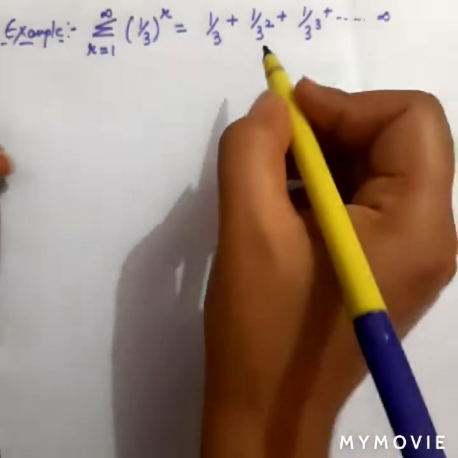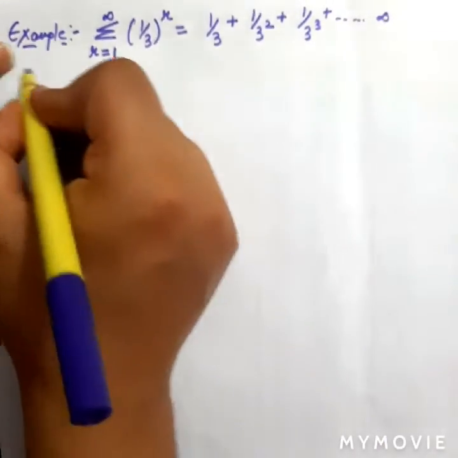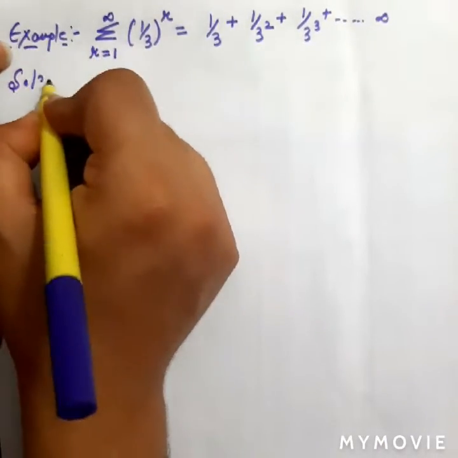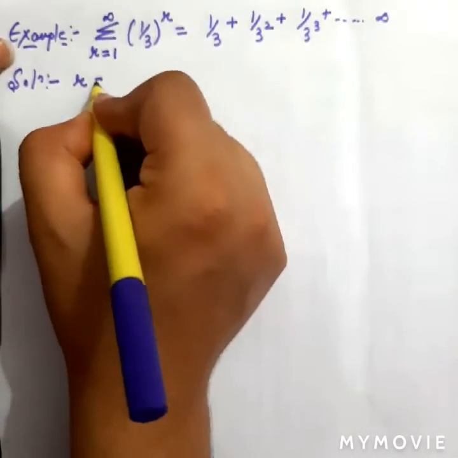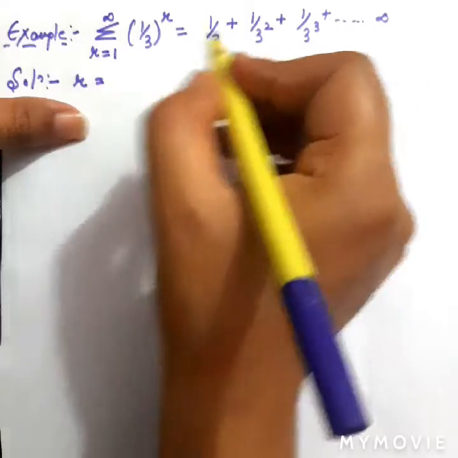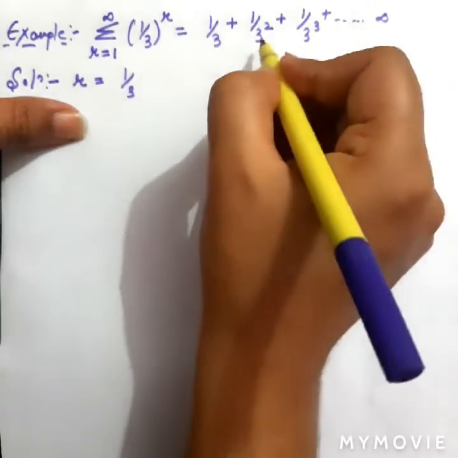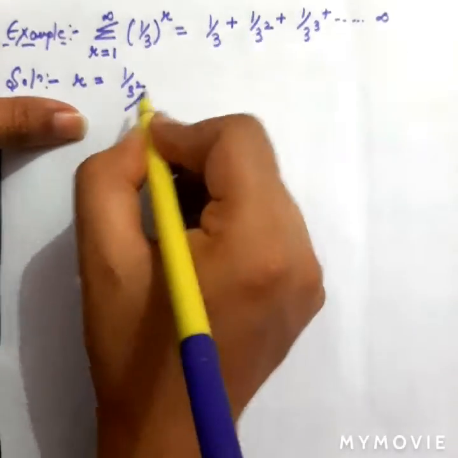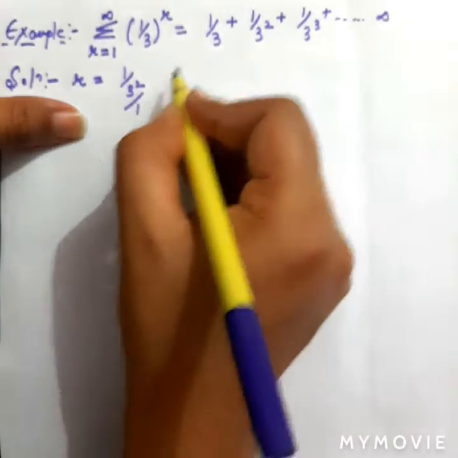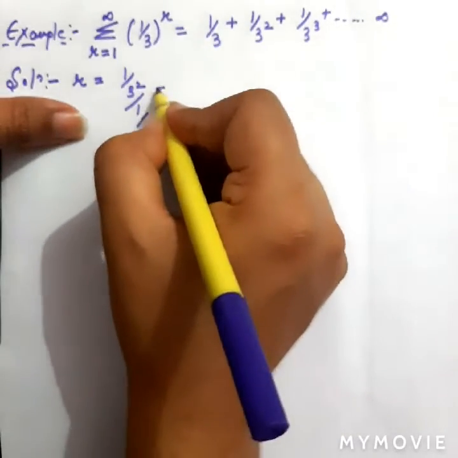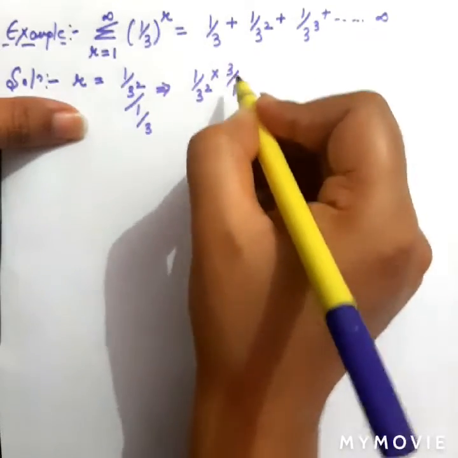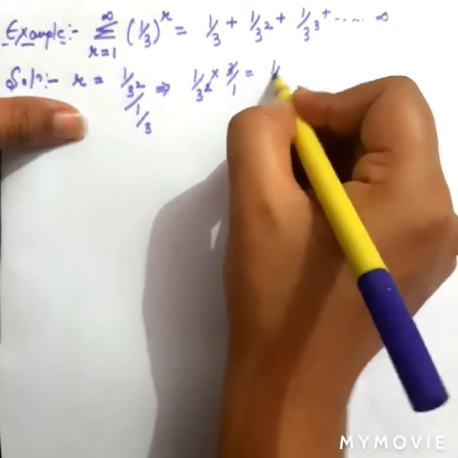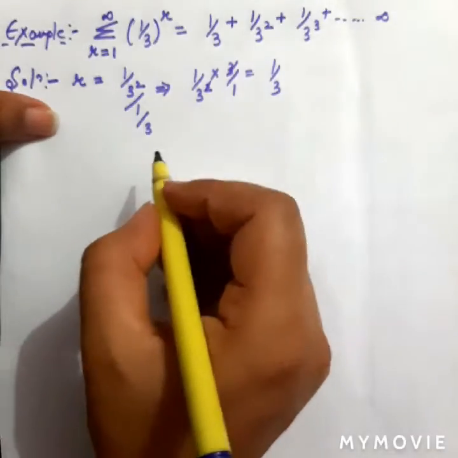And here again, as we already know, in order to solve any series, we will find out whether it is a geometric progression or not. So we will find the value of r. First of all, we take a2, which is 1 upon 3 square, divided by a1, which is 1 upon 3. Then 1 upon 3 square into 3 upon 1, and will cancel out, we are left with 1 upon 3.